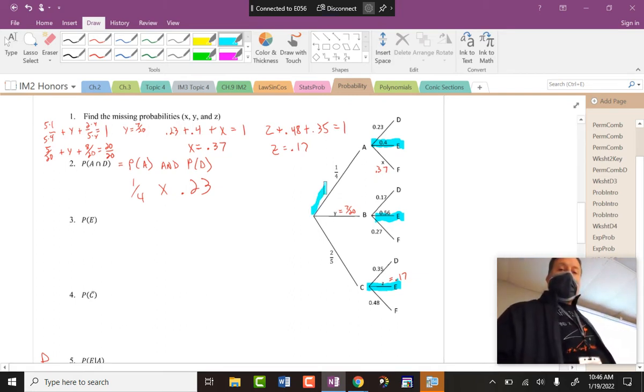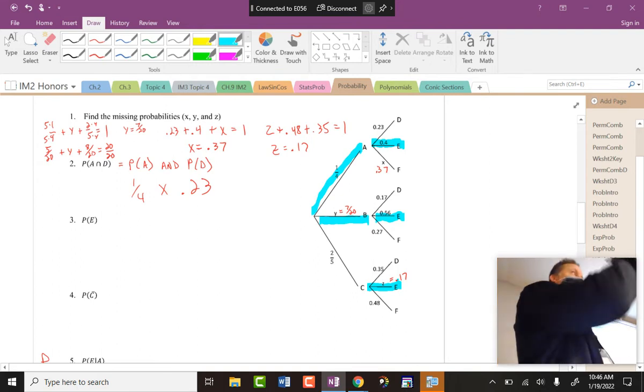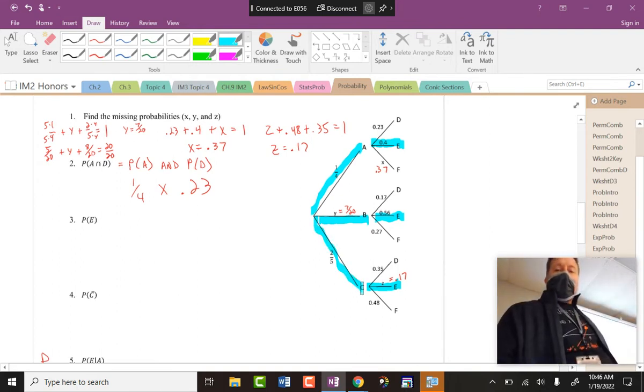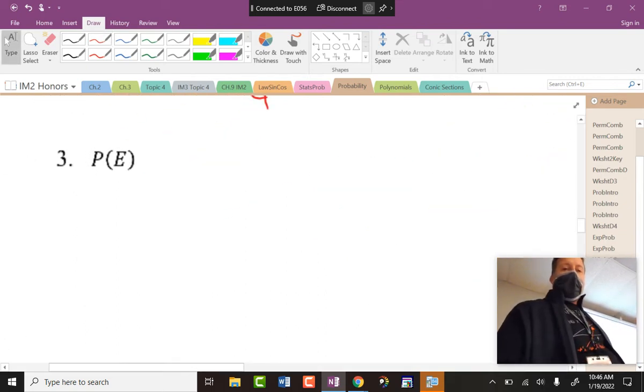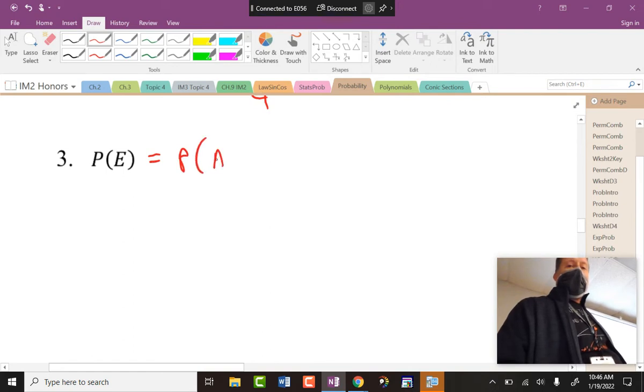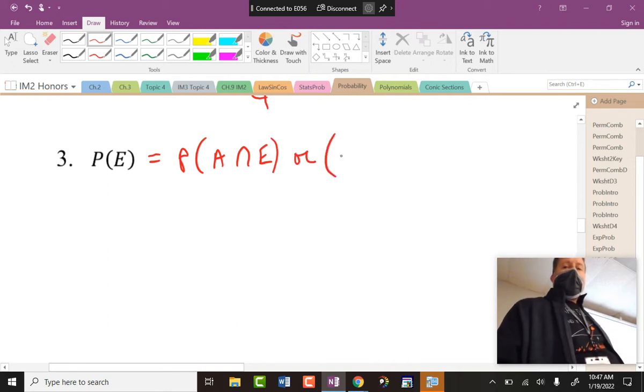A happens, and then E. Or B happens, and then E. Or C happens, and then E. So that's how I'm going to have to write this right here. The probability of E happening could happen in 3 different ways. A and then E. Or, nope, sorry, reverse that.